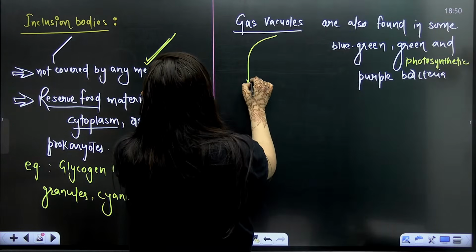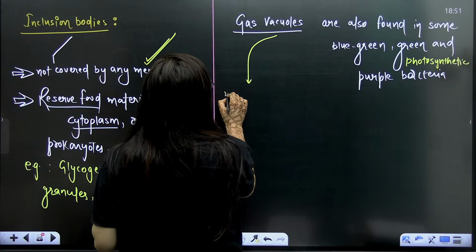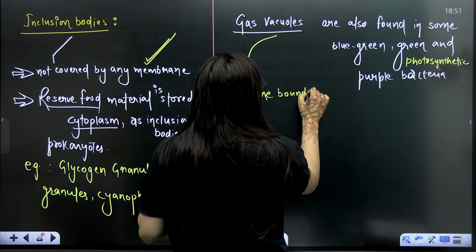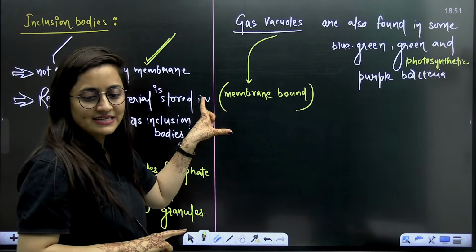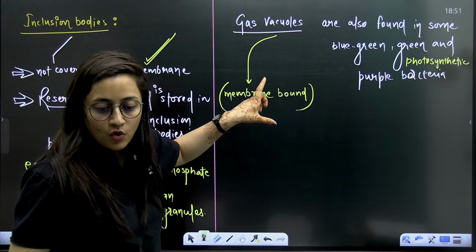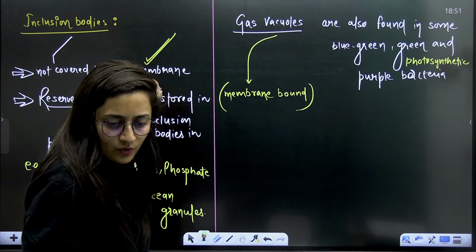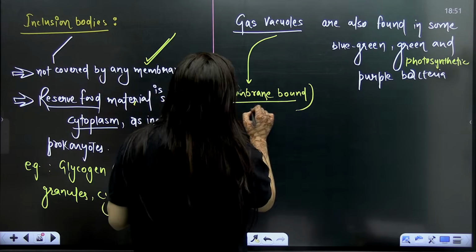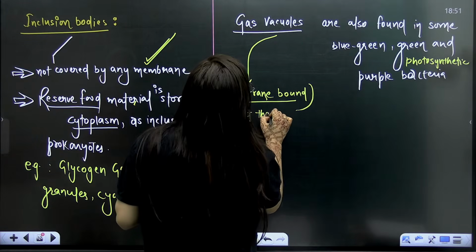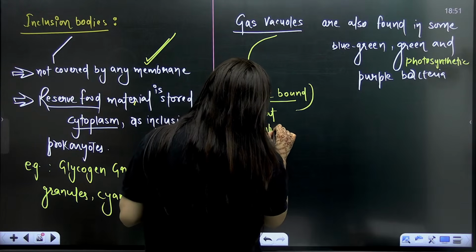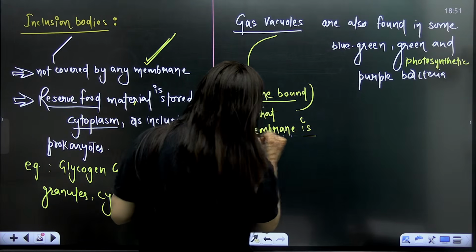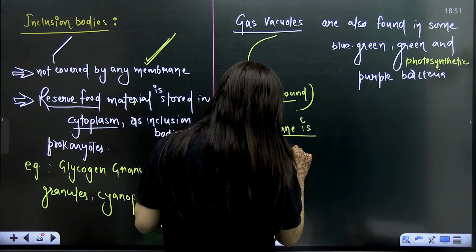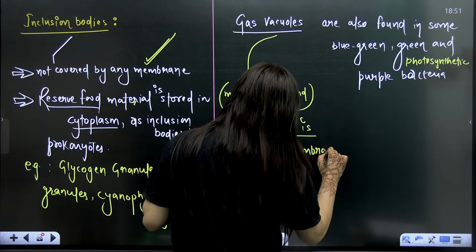So this gas vacuole is membrane bound actually, right? In prokaryotes, if you look at the gas vacuole, it is membrane bound. Inclusion bodies are only there in the prokaryotes, right? So the gas vacuole is membrane bound, but that membrane is a non-unit membrane. It is not the unit membrane, right?